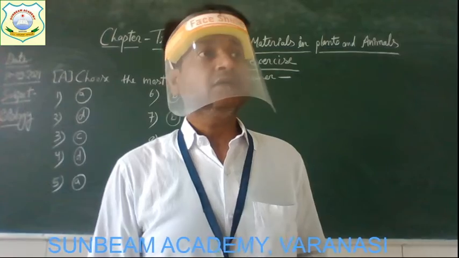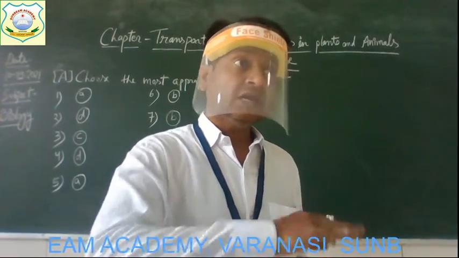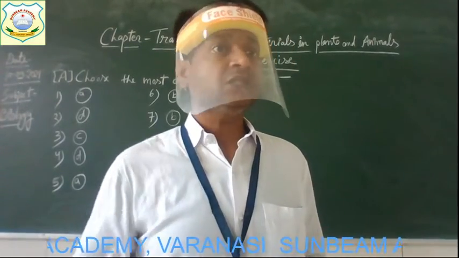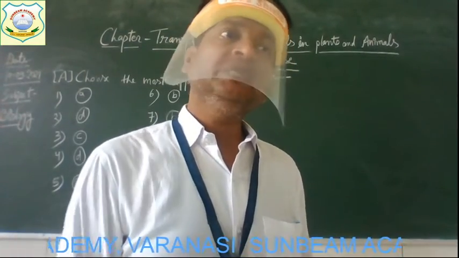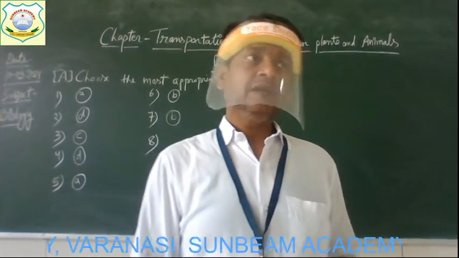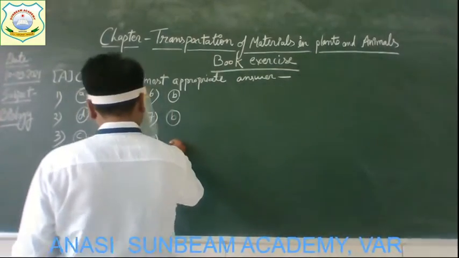In the transpiration process, the excess water is lost in the form of water vapors through the stomata. Stomata are the small holes or openings present on the surface of leaves. Okay, so through these holes, the excess water is vaporized. Alright, and this process is known as transpiration. So the correct answer will be C.